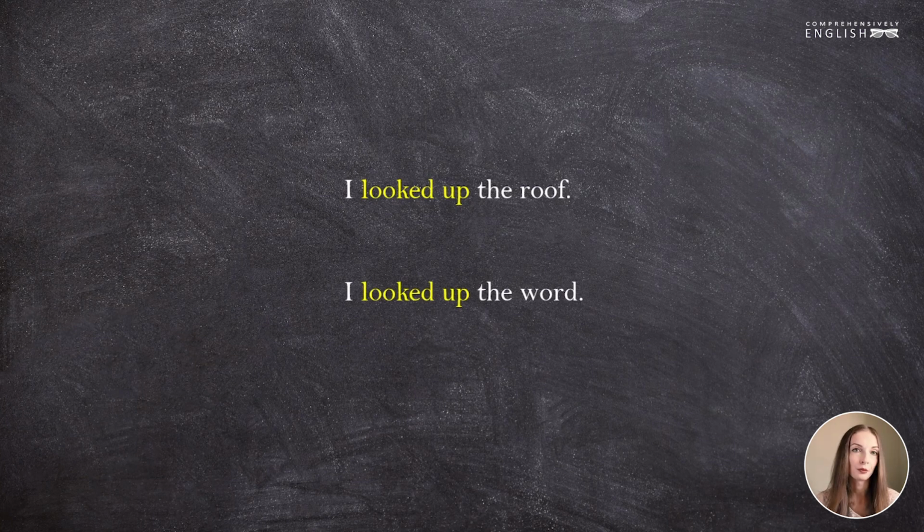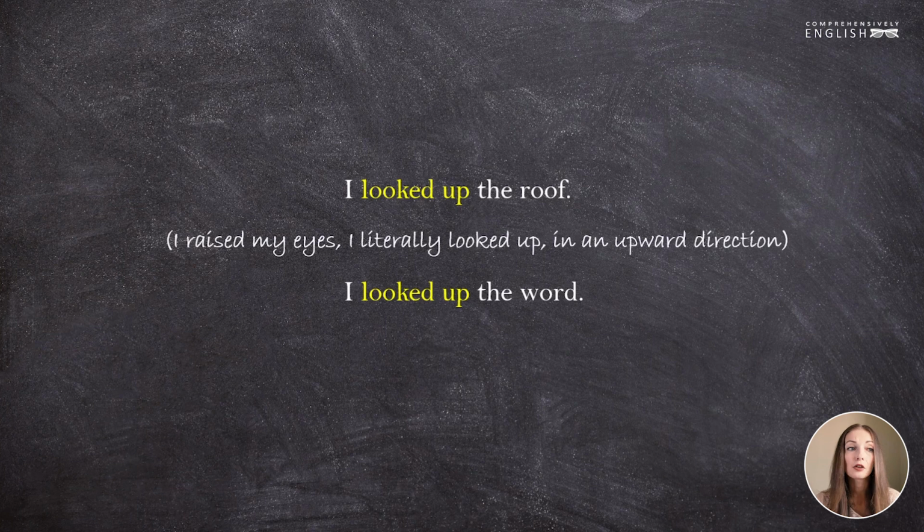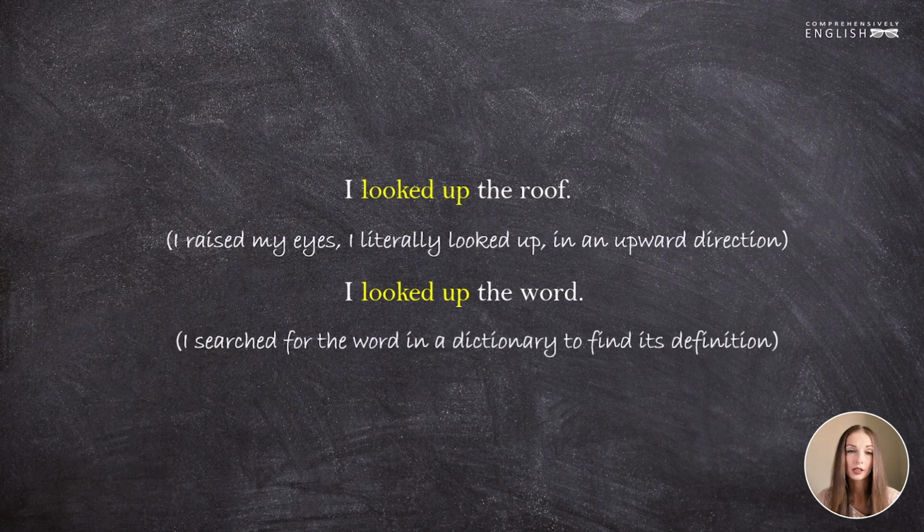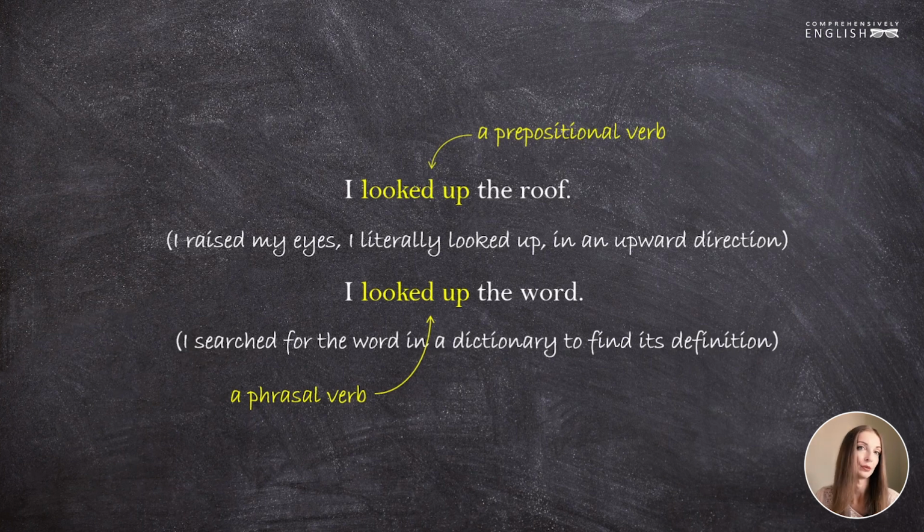Looked up the roof means I raised my eyes. I literally looked up in an upward direction. I looked up the word means I searched for the word in a dictionary to find its definition. So in the first sentence we are dealing with a prepositional verb, whereas in the second case, looked up is a phrasal verb.